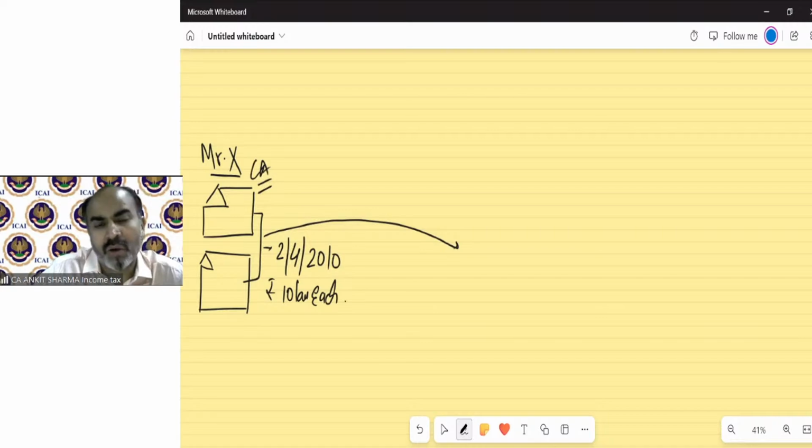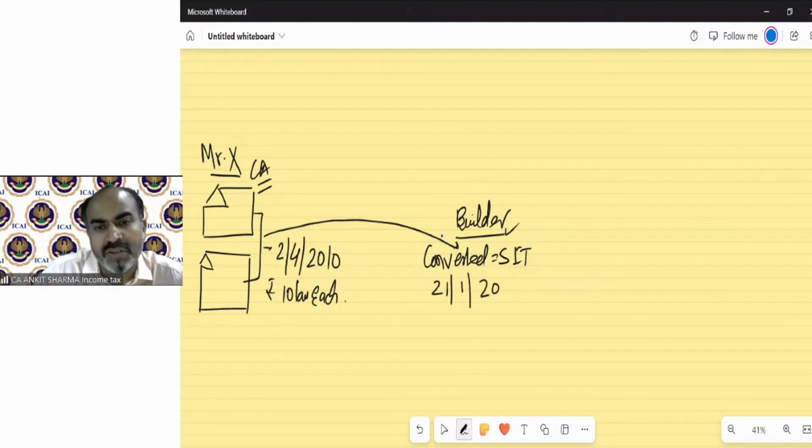Fine. Now he starts a business of being a builder and starts selling and purchasing buildings. So he thought, this is my capital asset, why should I not use them as my stock in trade? So he converted these capital assets into his stock in trade for this builder business. And this was done on 21st of January 2016. At that time, the fair market value of these assets was 40 lakhs each.